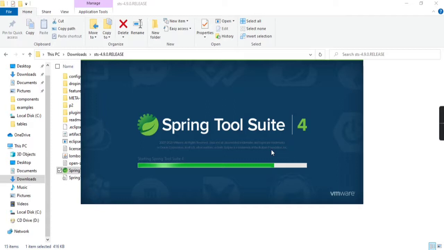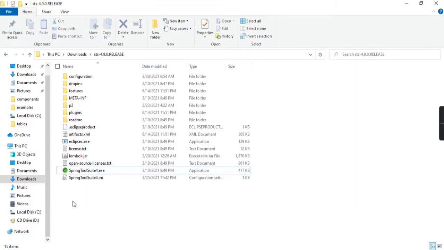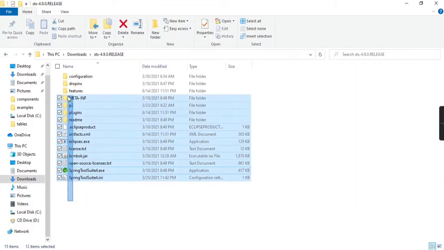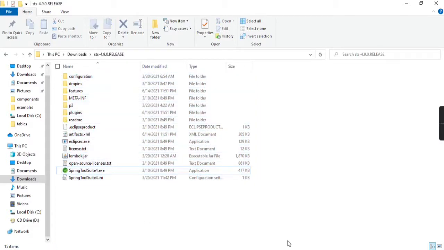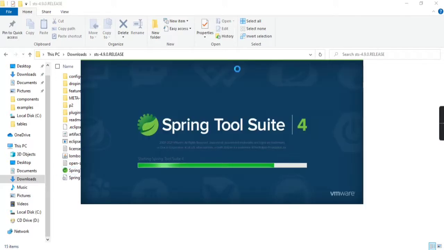Under your workspace you can have multiple projects. It is not an installation, this is not an installation part. So you need to wait until it gets started.